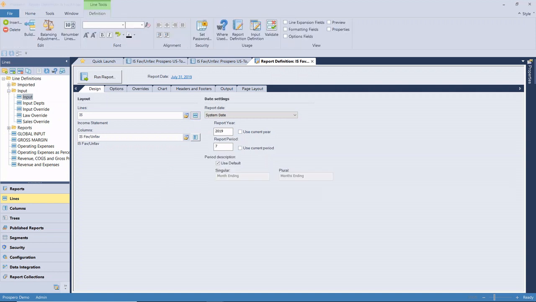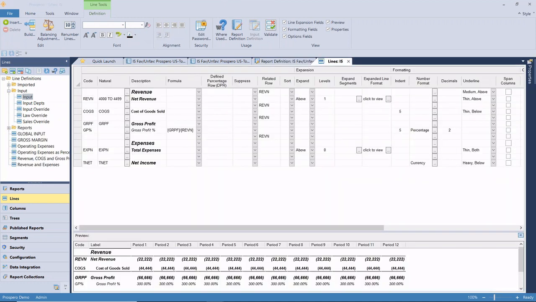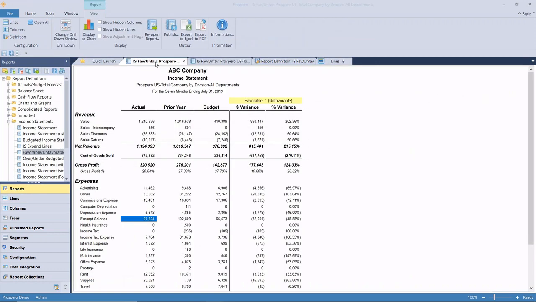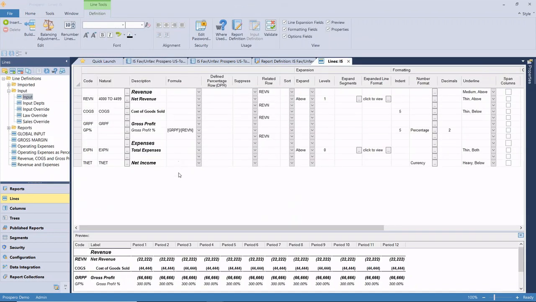Let's take a quick look into the line definition. So these are the line definitions defined for this report, and there are a few things that I want to highlight. First of all, we've been looking at this report. Obviously, there are more rows shown in the report than we have lines on our line definition. And that is mainly because we are using a feature from Prospero, a fantastic feature that allows us to expand from our summary rows in our line definition to show the detail beneath it. So we don't have to do the drill down to get to that data.